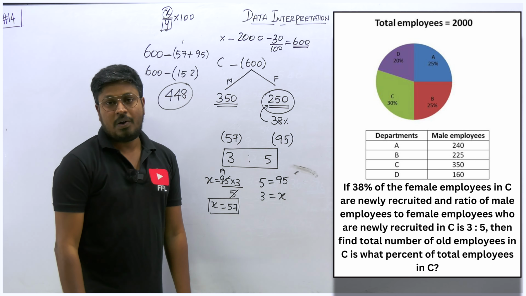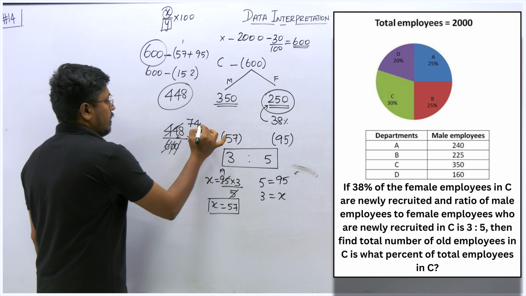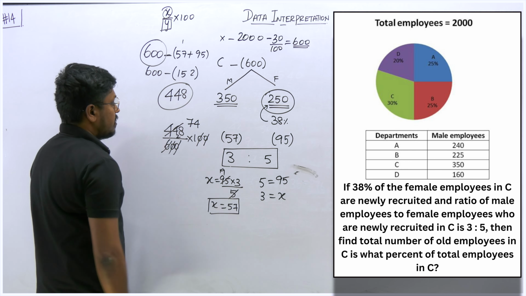Now we need to find the percentage value. The numerator is 448 and the denominator is 600, and we multiply by 100. We can cancel the two zeros here. 7 6s are 42, so the remaining will be 28. 6 4s are 24.